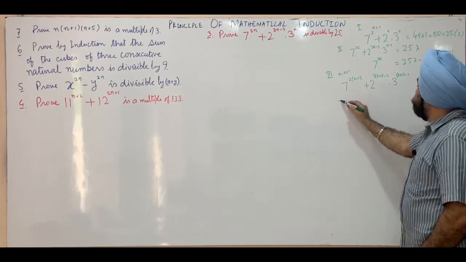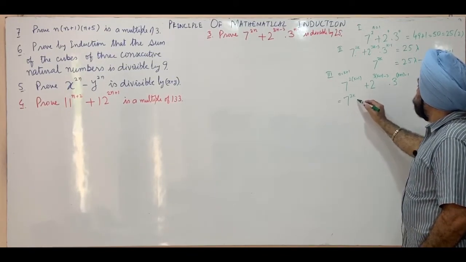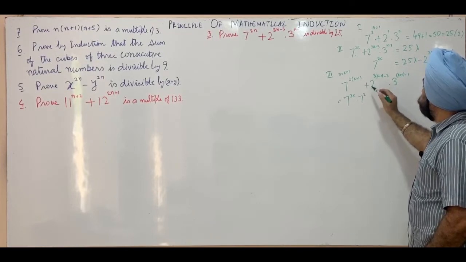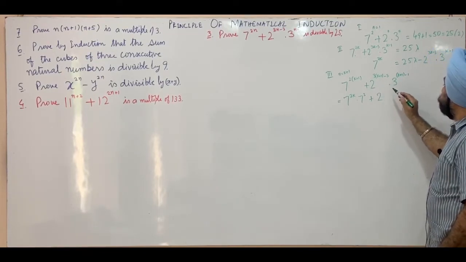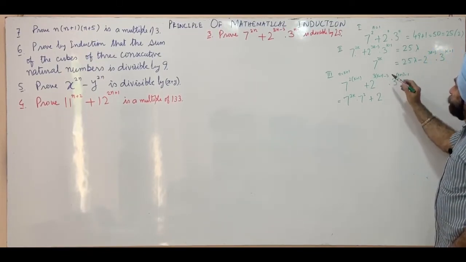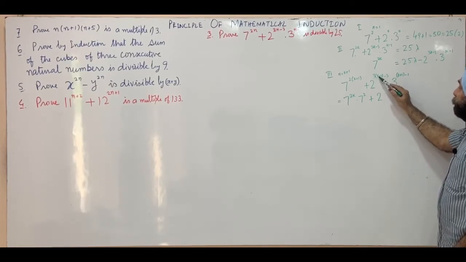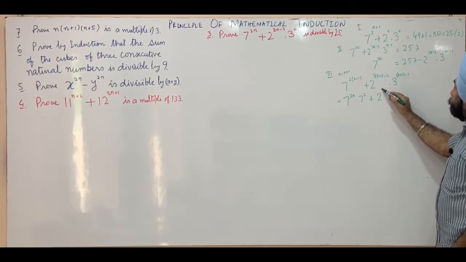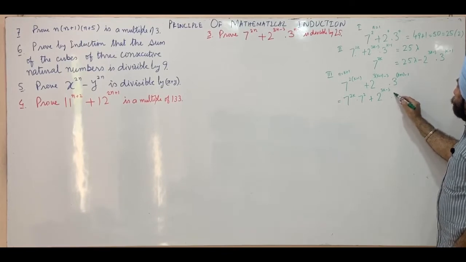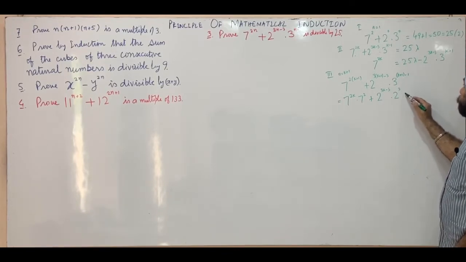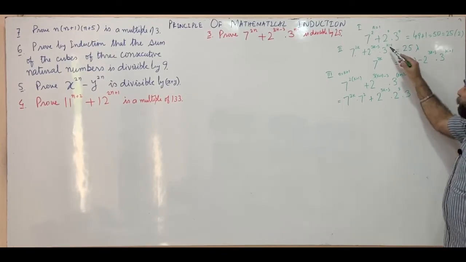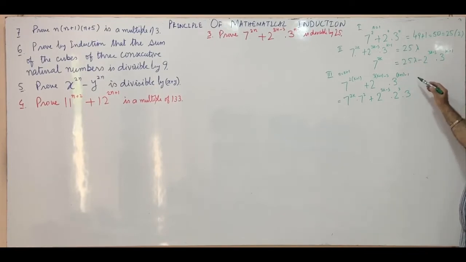So we rewrite this as 7 raised to power 2k into 7 raised to power 2, plus 2 raised to power 3k minus 3, where we need 3k plus 3 minus 3, so it's 3k minus 3 into 2 raised to power 3, then into 3 raised to power k minus 1 into 3 raised to power 1.